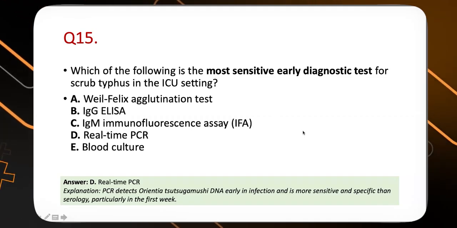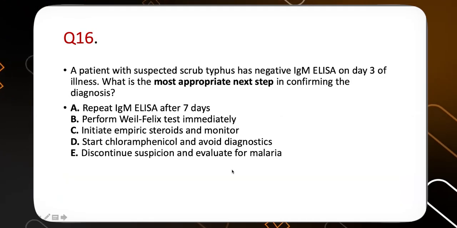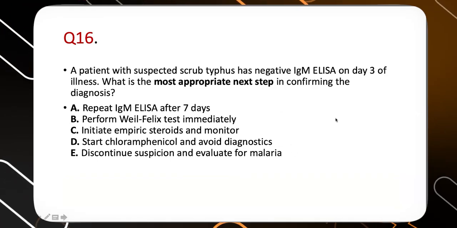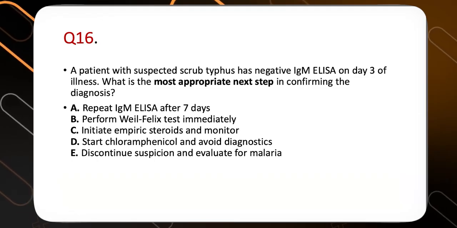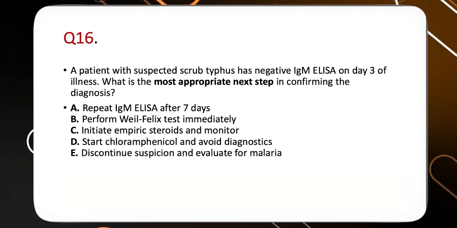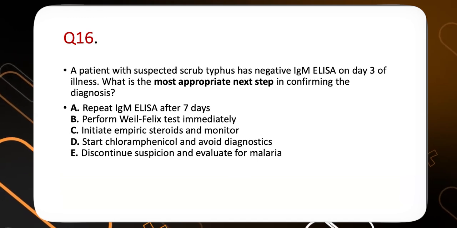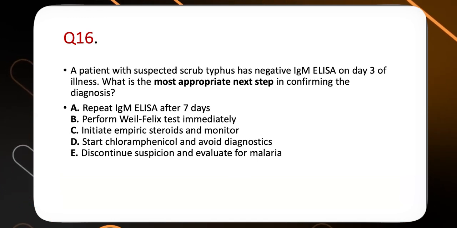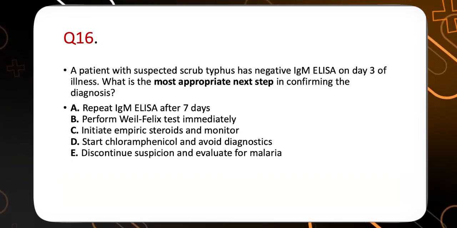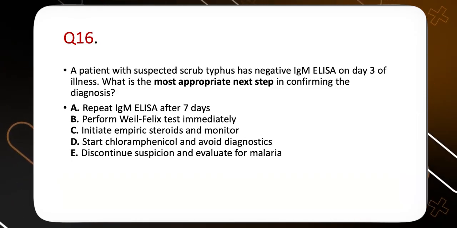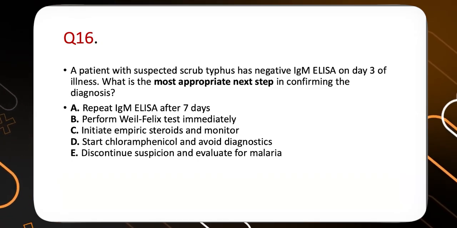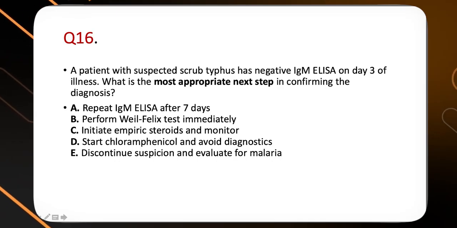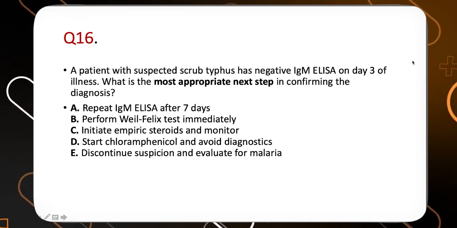Okay, so I think we'll do one more on the same. Sorry, we'll do one more and then we'll stop. A patient with suspected scrub typhus has a negative IgM ELISA on day 3 of illness. What is the most appropriate next step in confirming the diagnosis? Repeat IgM ELISA after 7 days. Perform Weil-Felix test immediately. Initiate empiric steroid and monitor. Start chloramphenicol and avoid diagnostics. Discontinue suspicion and evaluate for malaria. Okay, so what is the right answer?